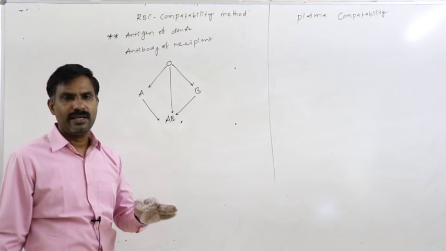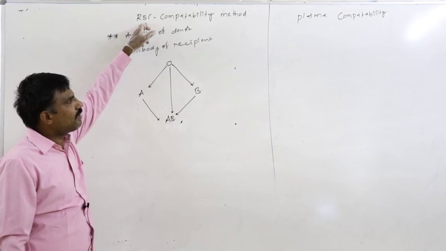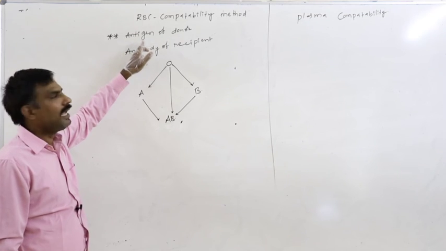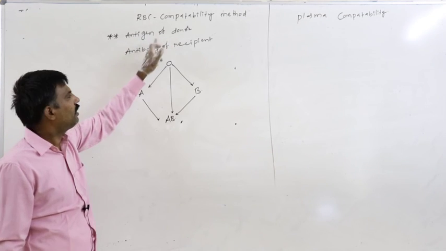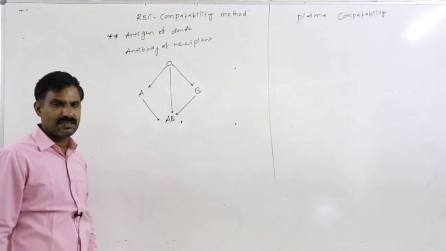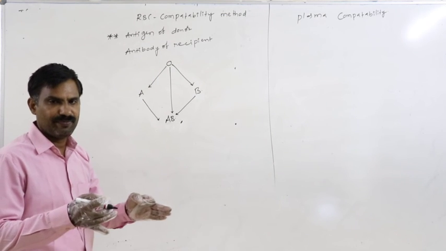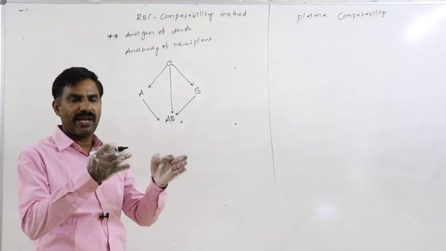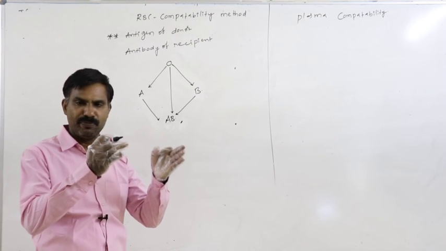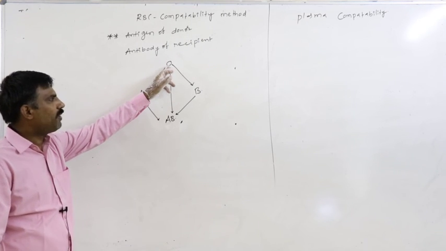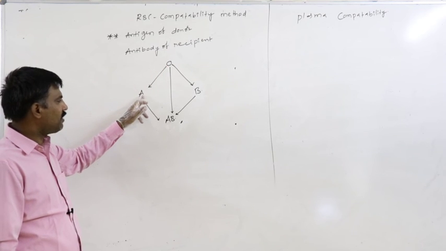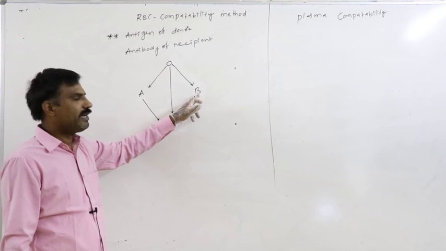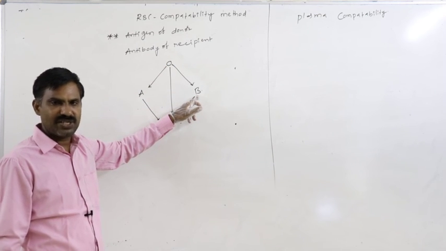In that way, as per the RBC compatibility method, by considering antigen of donor and antibody of recipient, we can see in what way compatible blood transfusion is possible. O blood grouped person is able to transfuse the blood into A without reaction. O blood grouped person is able to donate the blood to B without reaction.